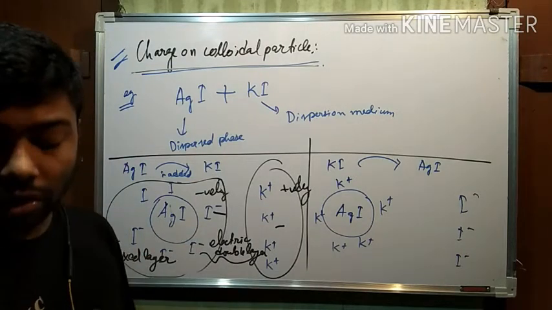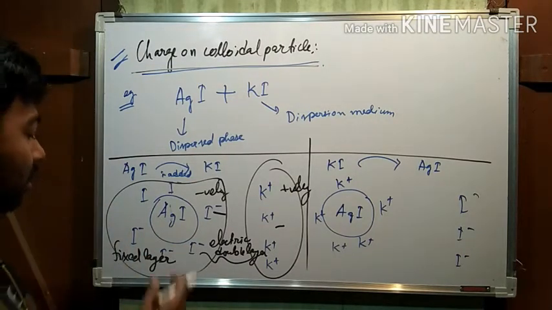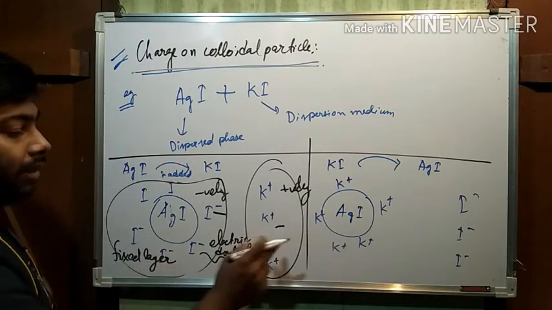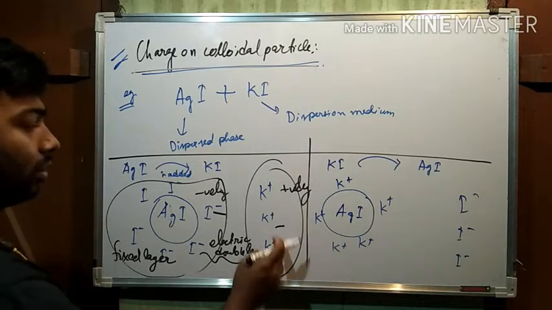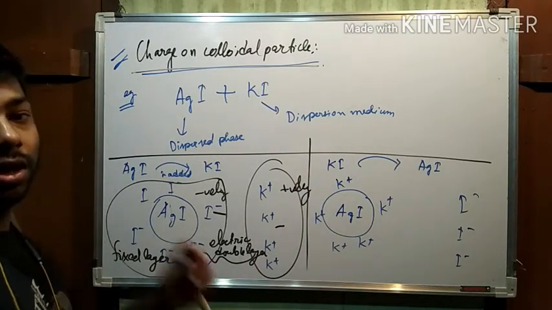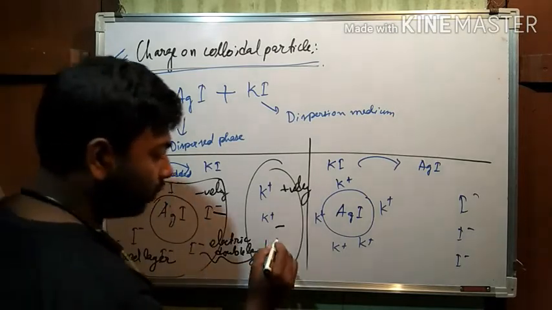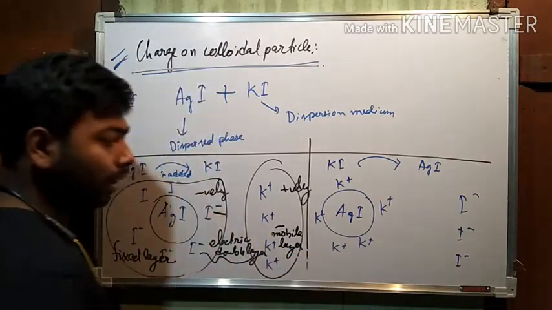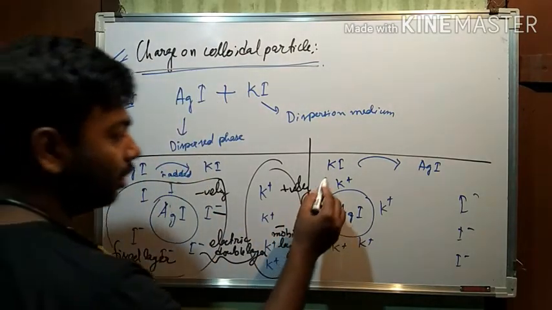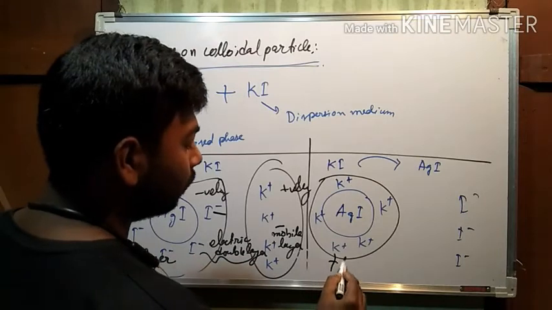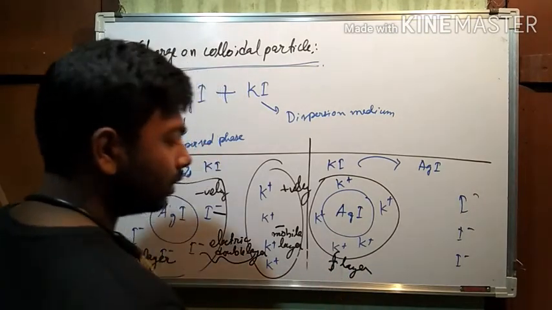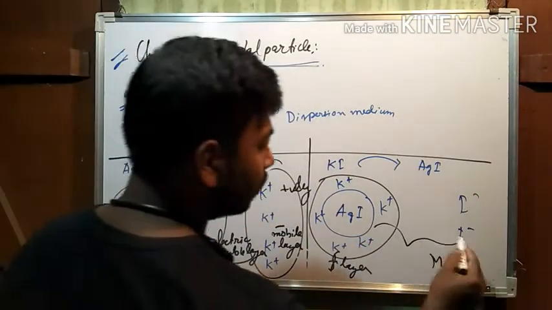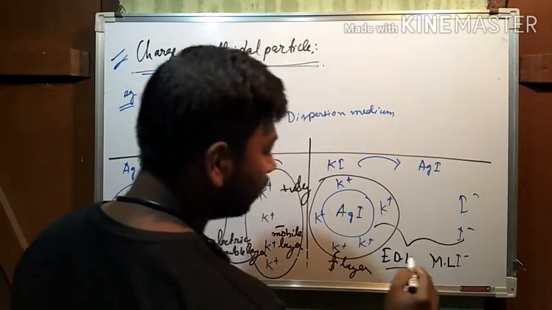I shall give you the written notes, or a diagram showing how to write it. These are simple explanations. This layer is the fixed layer, but this is the mobile layer because the positive ion is moving within the dispersion medium. Similarly here also, this one is the fixed layer, this one is the mobile layer, and together this is the electrical double layer.